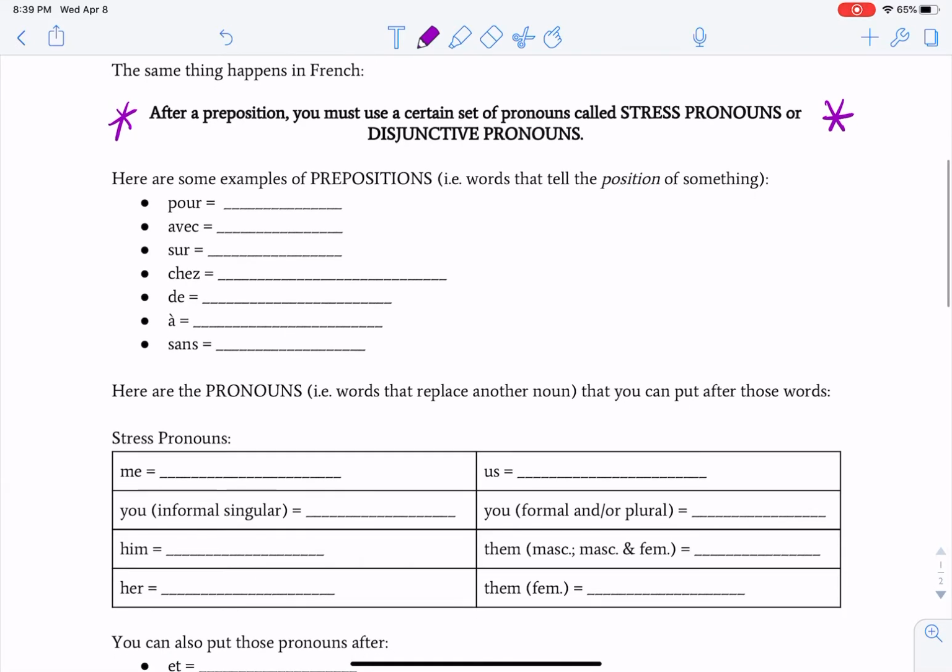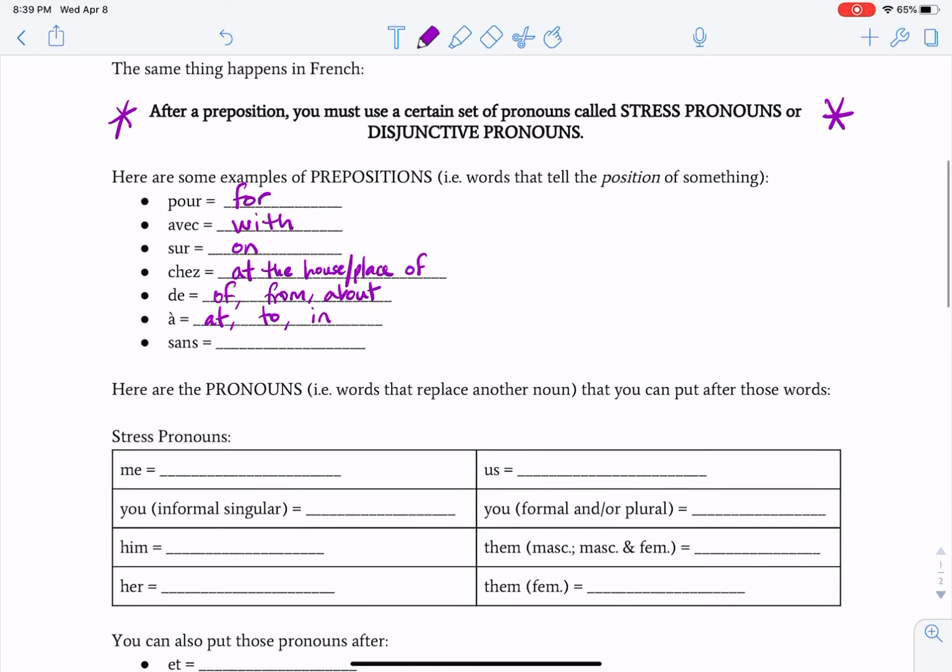Let's back up and review a few prepositions in French. Pour means for. Avec, you probably remember, is with. Sur, on. Chez means at the house or place of. We don't really have a word for that in English. De is of, from, or about. Don't mind my cat meowing in the background. A is at, to, or in. And sans, without. Those are just a handful.